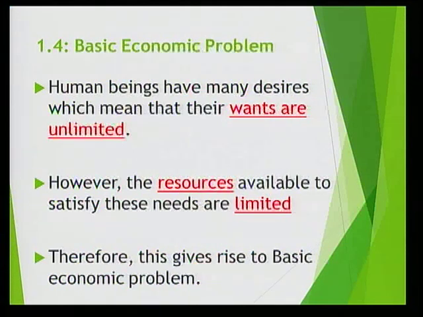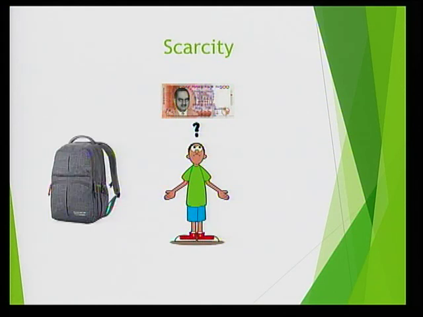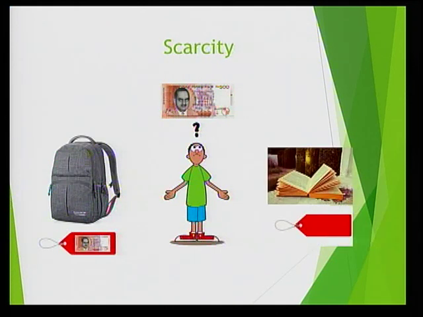As we have seen before, people have unlimited wants, but resources are limited. This leads to the basic economic problem. Suppose you have 500 rupees only. You have seen a bag and a book, each one costing 500 rupees. You cannot buy both of them as you do not have enough money. So you will have to choose only one and sacrifice the other.